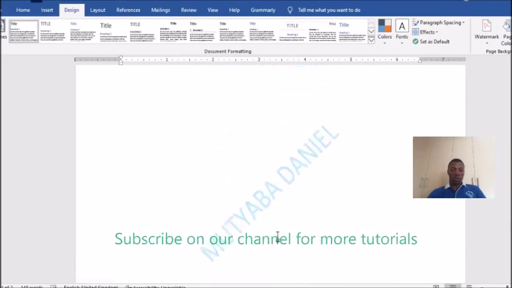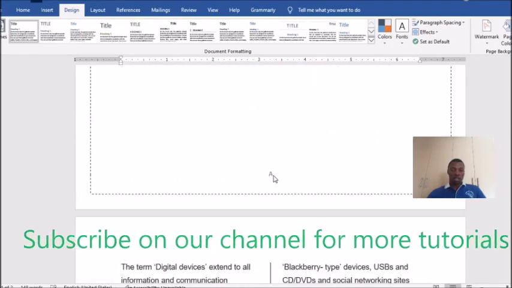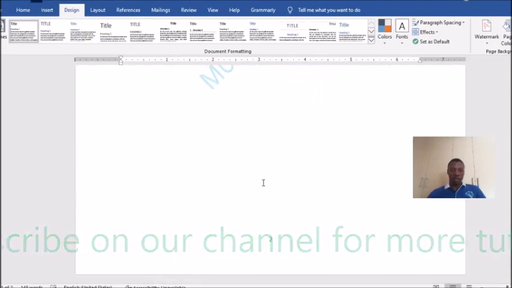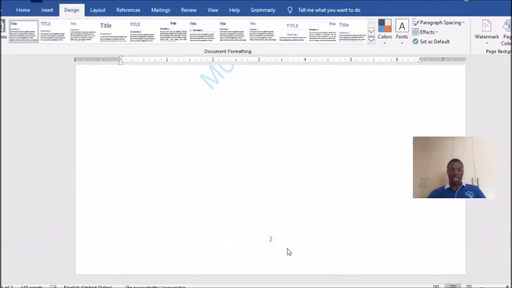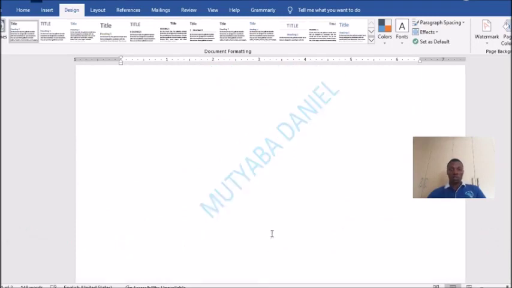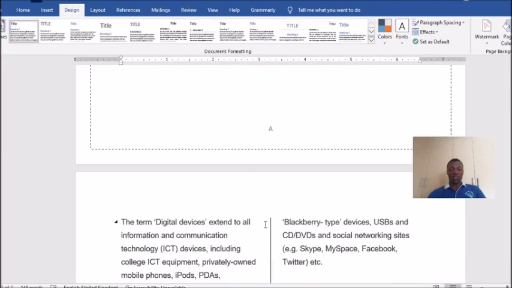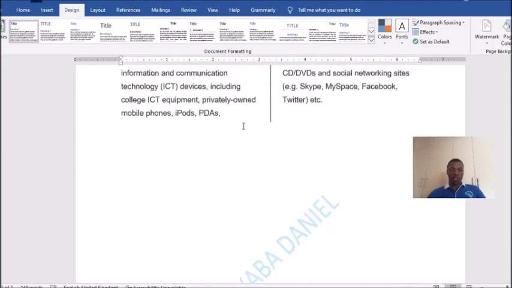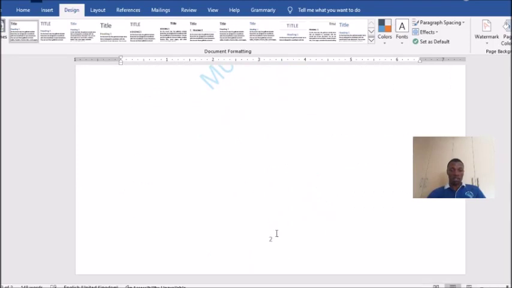So this one is showing page 2, page B. This is A, this is B. I have explained this before. It is because of a page break. So now we need to change it. If you want to change this,